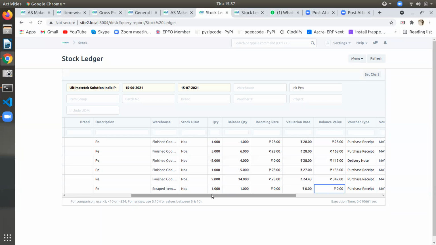But the cost will not be 23 only, because the expense of that rejected quantity should go on this. So that should be increased to maybe 24 point something, and my profit margin should get reduced. The valuation rate will change. The incoming rate is same, but the valuation rate should change. Yeah, it is showing 24.